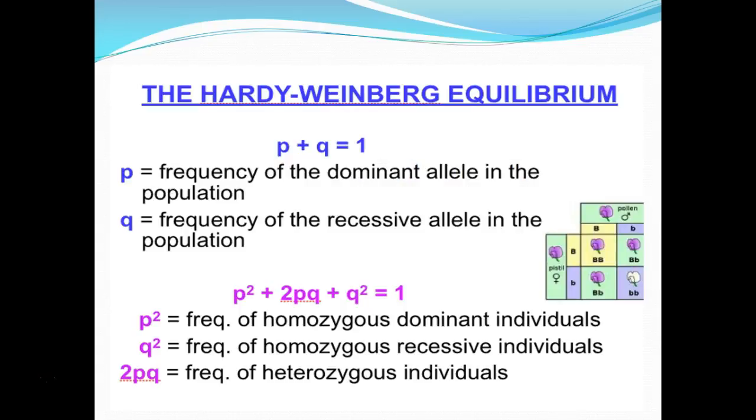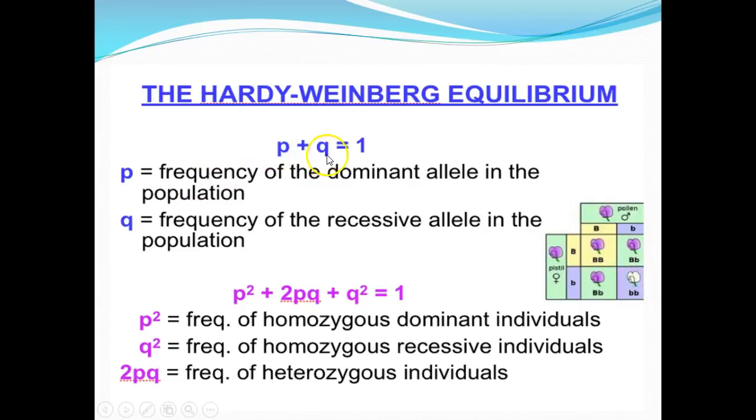So they were able to come up with these two mathematical equations. These are the Hardy-Weinberg equations that you're going to use to solve different problems. So the first one at the top is the equation that you use when you want to figure out the frequency of the alleles. P stands for the frequency of the dominant allele in the population. So in this example, it would be big B, which maybe stands for the color purple. Q is the frequency of the recessive allele in the population. So in this example, that might be little b, and that stands for white.